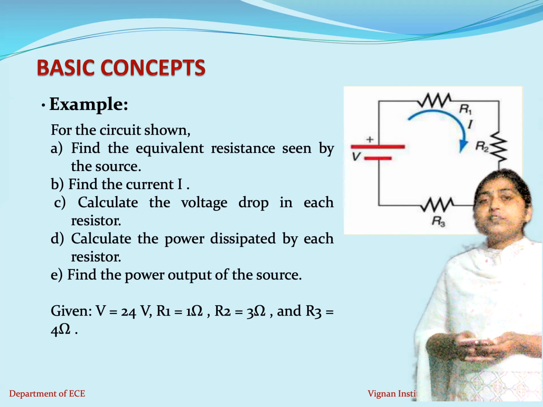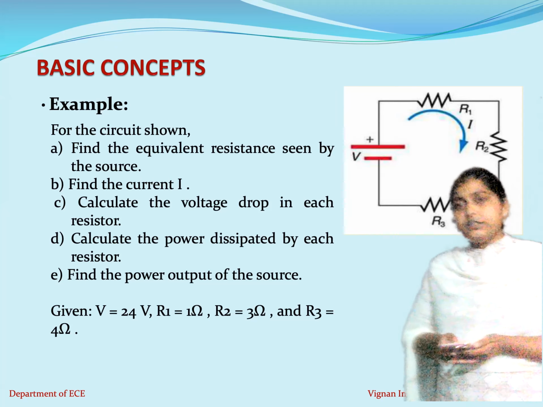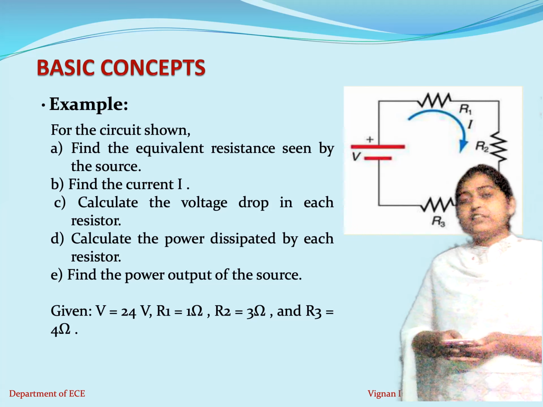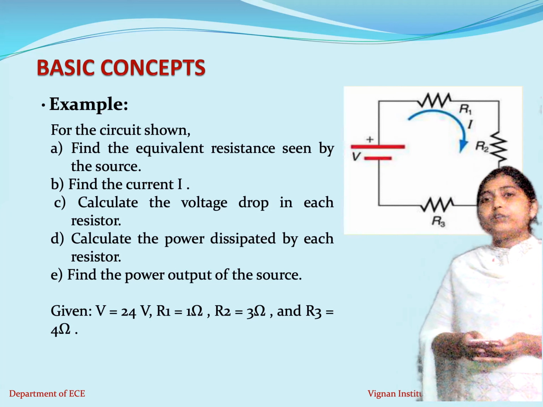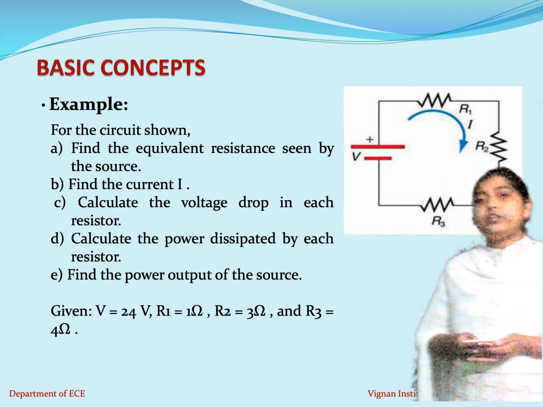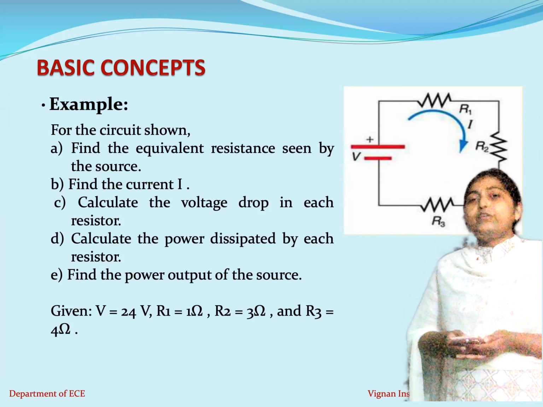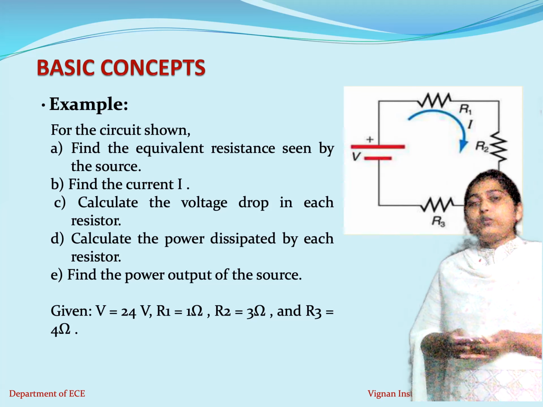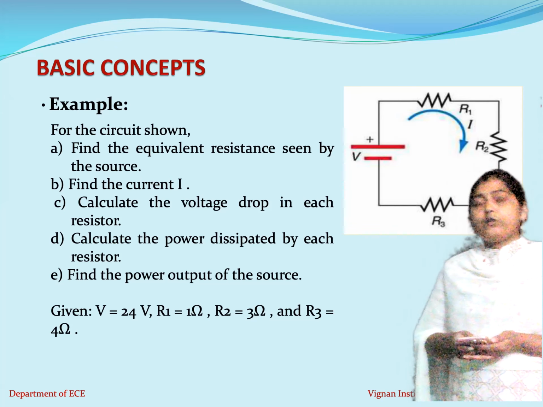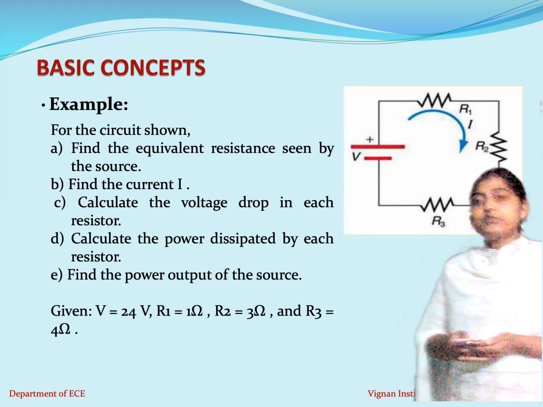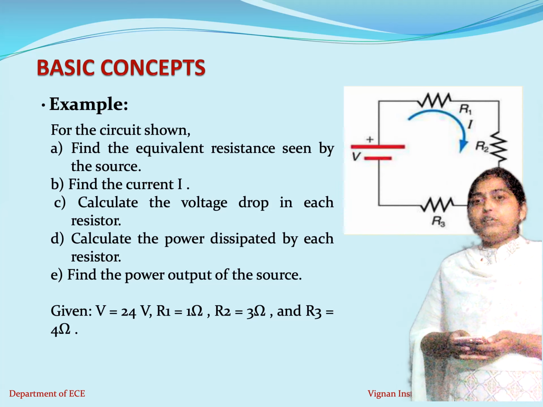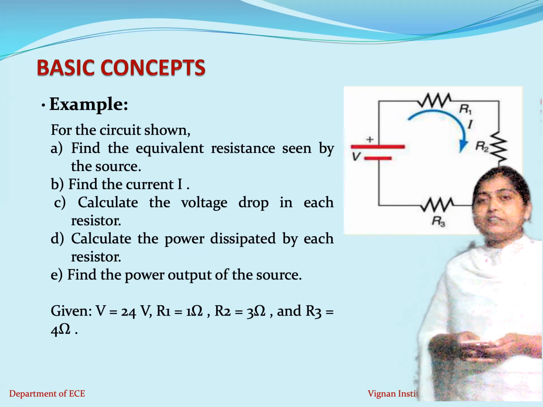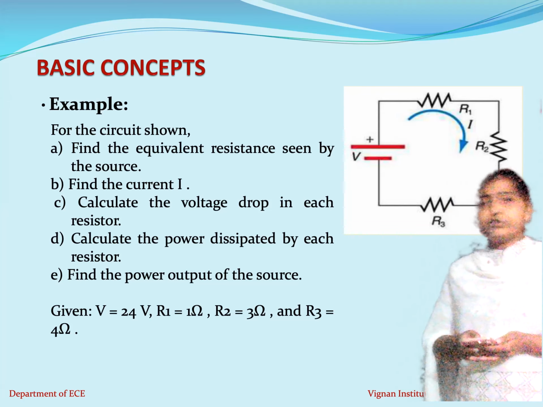The total voltage given by your source will be equal to the sum of the voltage drops across your loads. So if you find V1, V2 and V3 and want to verify Kirchhoff's voltage law, then V will be equal to V1 plus V2 plus V3. That satisfies Kirchhoff's voltage law.